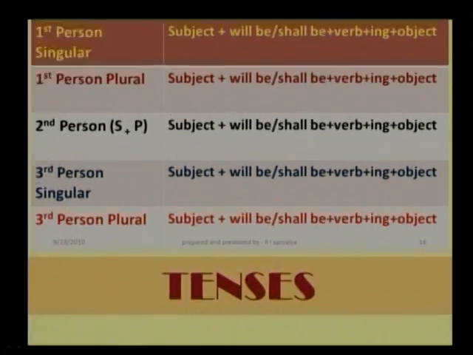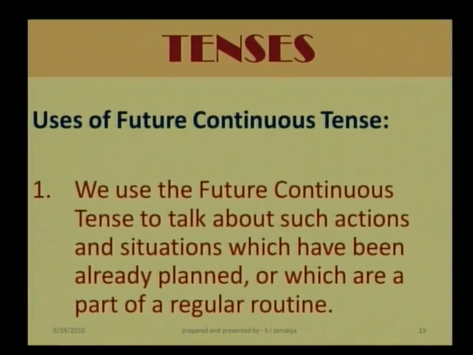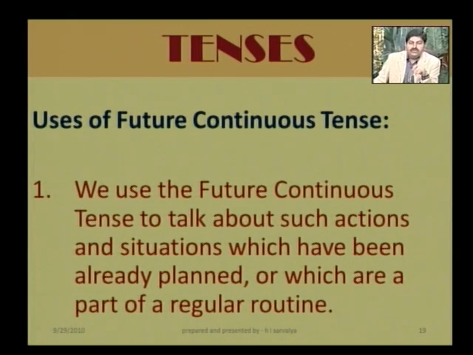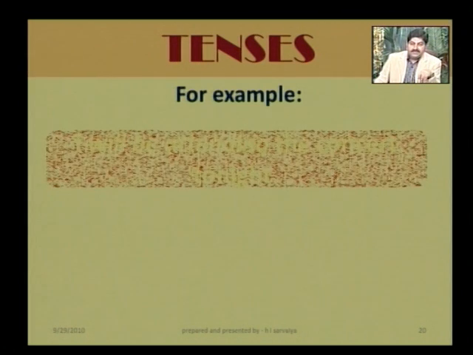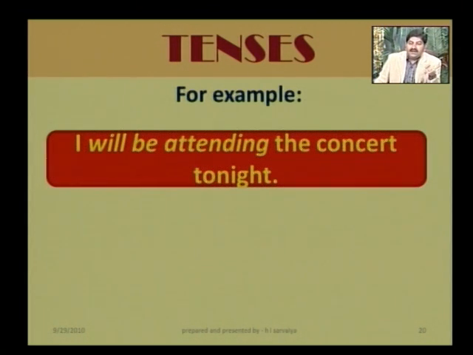Let us talk about the use of future continuous tense. We use the future continuous tense to talk about such actions and situations which have been already planned, or which are a part of a regular routine. Look at the example. I'll be attending the concert tomorrow. So it was a plan, right?